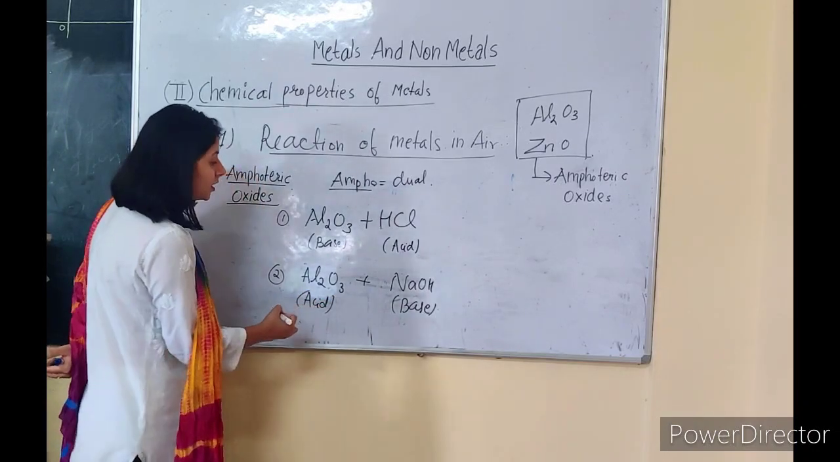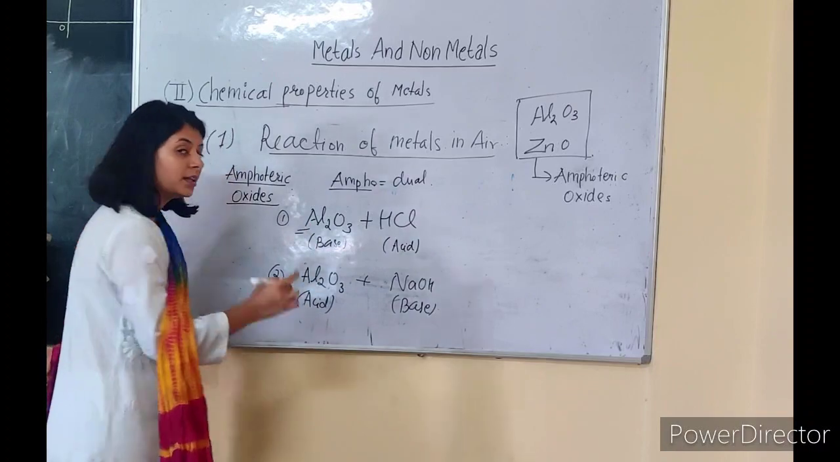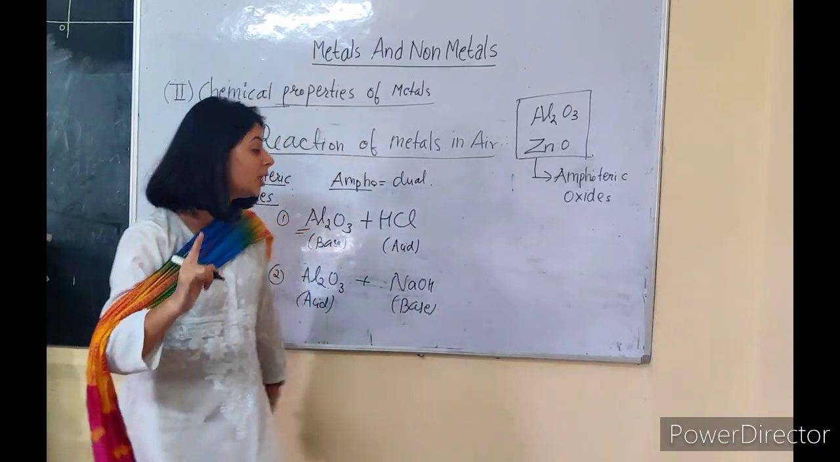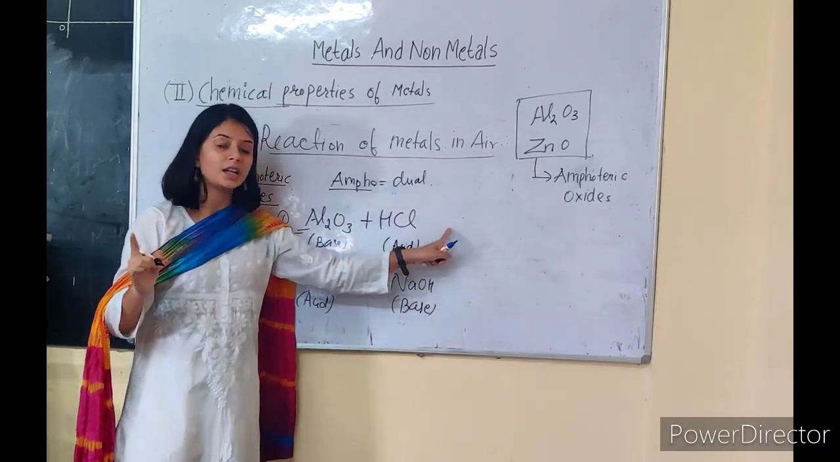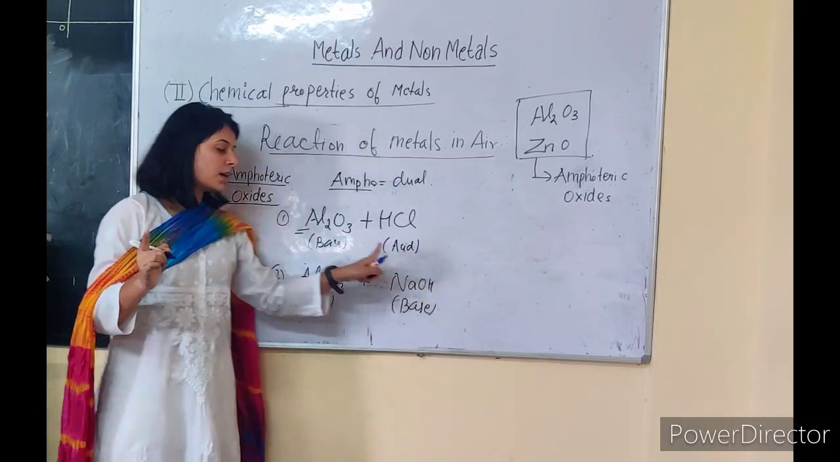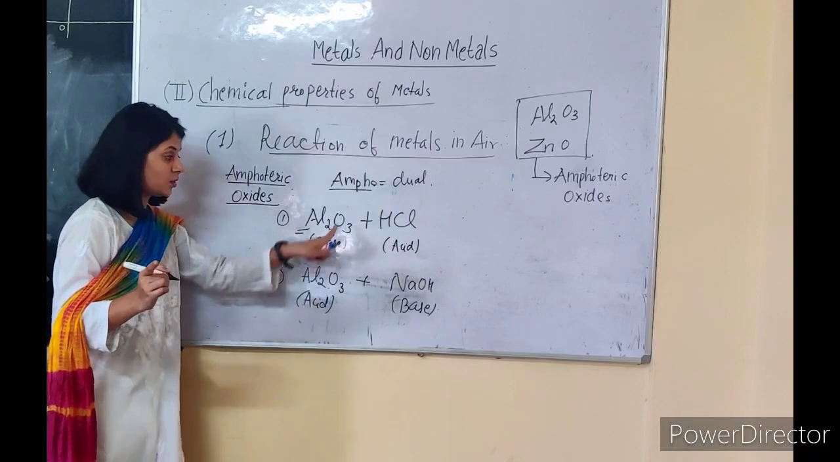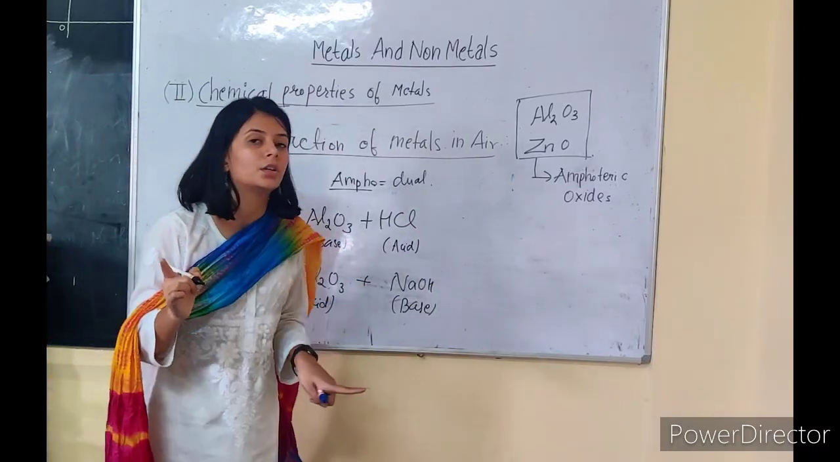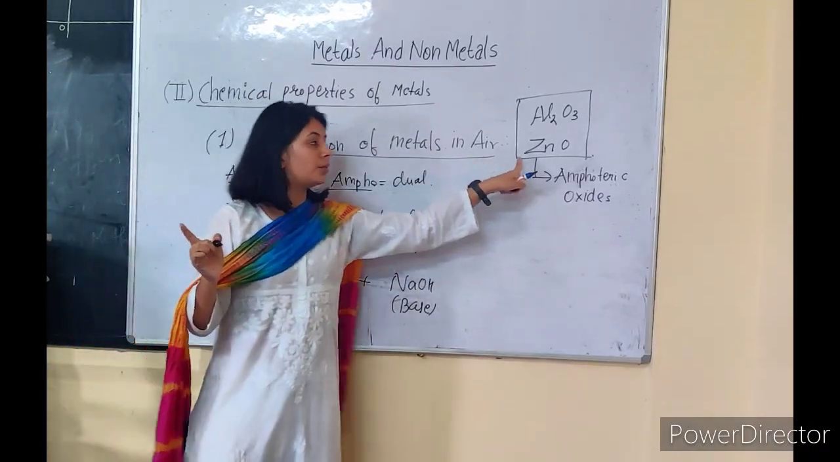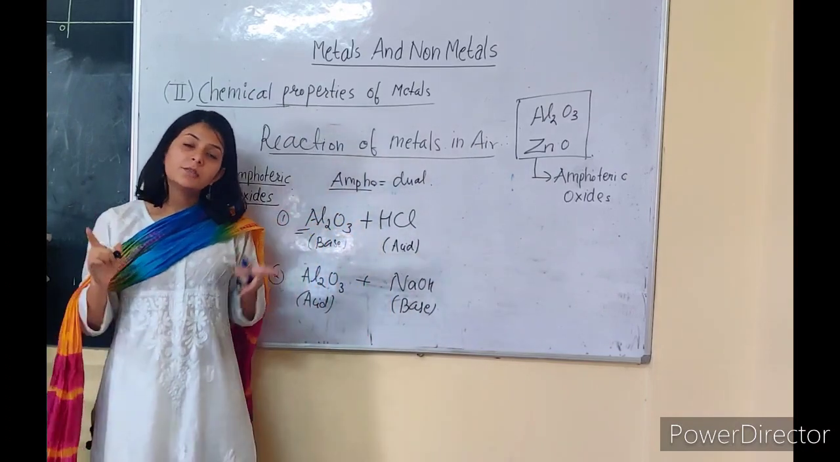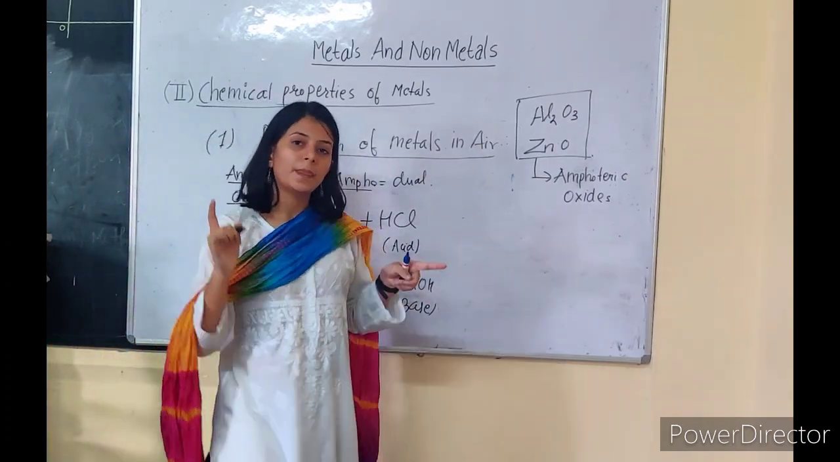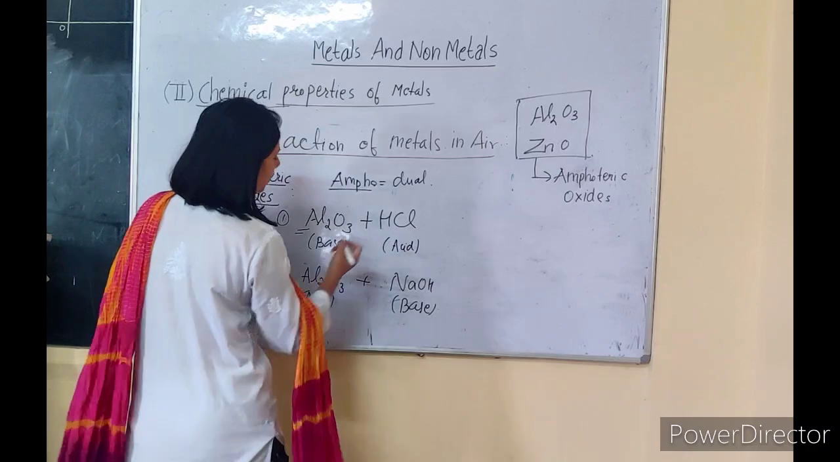So you can clearly see that one aluminium oxide has two natures depending upon the substances with which it is reacting. When reacting with an acid, it acts as a base. When it is reacting with a base, it acts as an acid. So this is an amphoteric oxide. The same thing will happen with zinc oxide also. It will also have dual nature. Is it clear? So let's complete the equations.